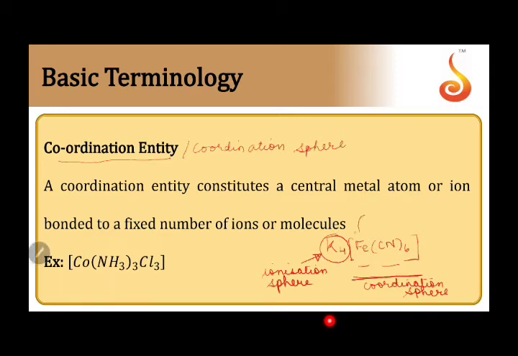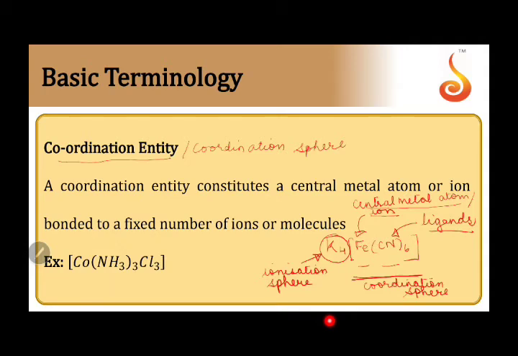The first thing which comes is the central metal atom or ion. It acts as an electron pair acceptor. The central metal atom or ion is followed by what are called ligands. Ligands act as electron pair donors. Once again, the central metal atom or ion acts as an electron pair acceptor, and ligands act as electron pair donors.